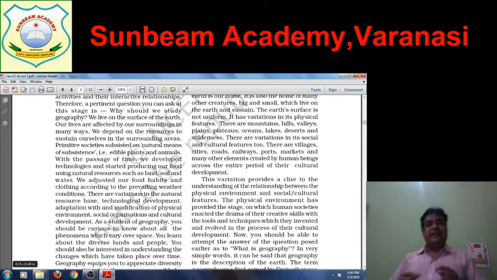There are variations in the natural resource base. The resources are not equally available everywhere. Some regions are rich in certain resources, and some regions are poor in certain resources.